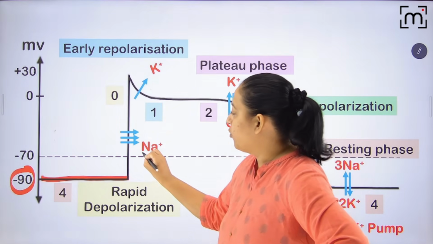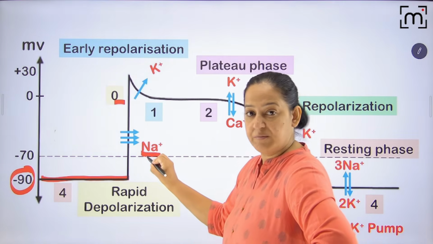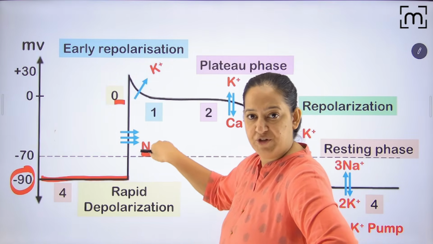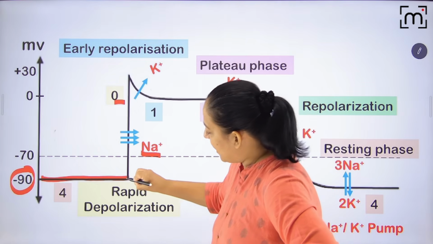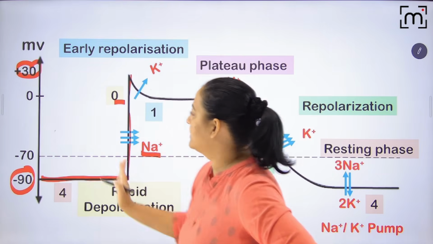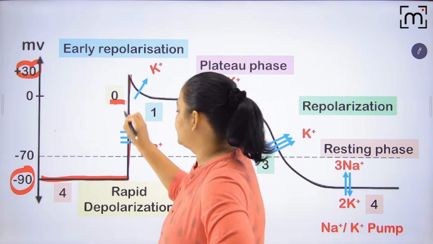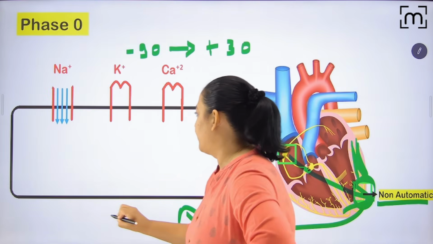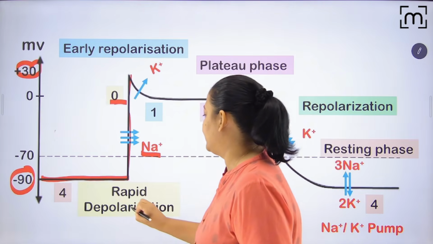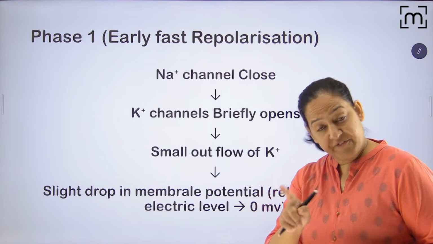As soon as the sodium channel opens in phase 0, I'm talking about phase 0, there is rapid influx of sodium. I have drawn it here also. So there is rapid shoot of the potential. From minus 90, it becomes plus 30. This is phase 0. It is known as rapid depolarization. Phase 0 is done. Coming on phase 1.